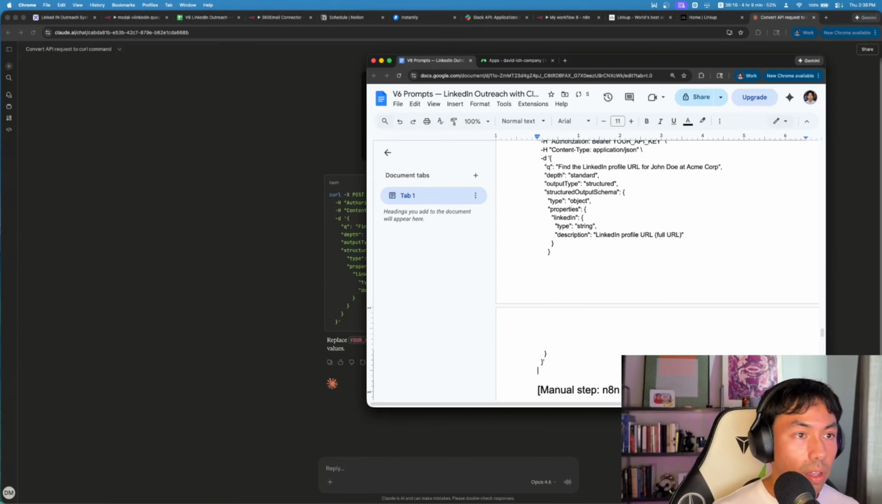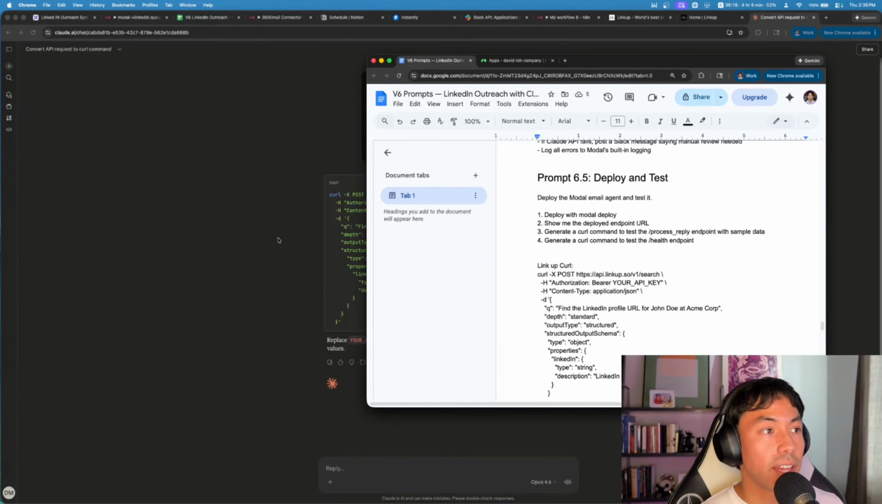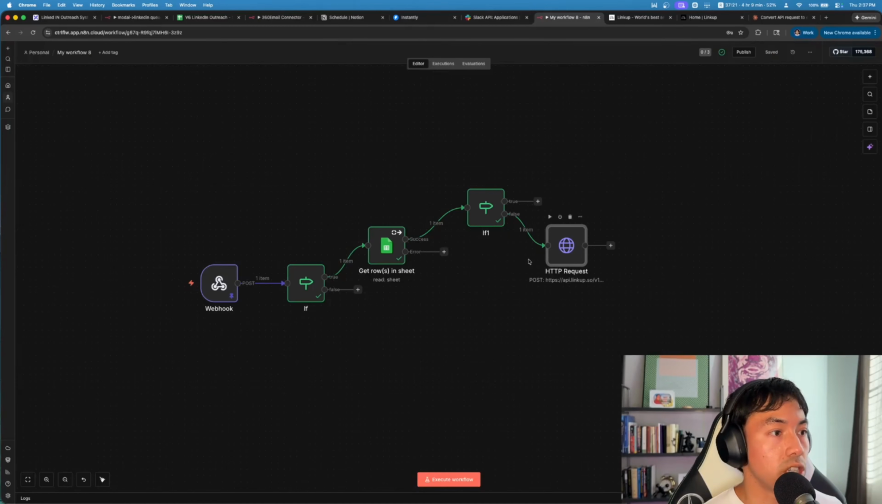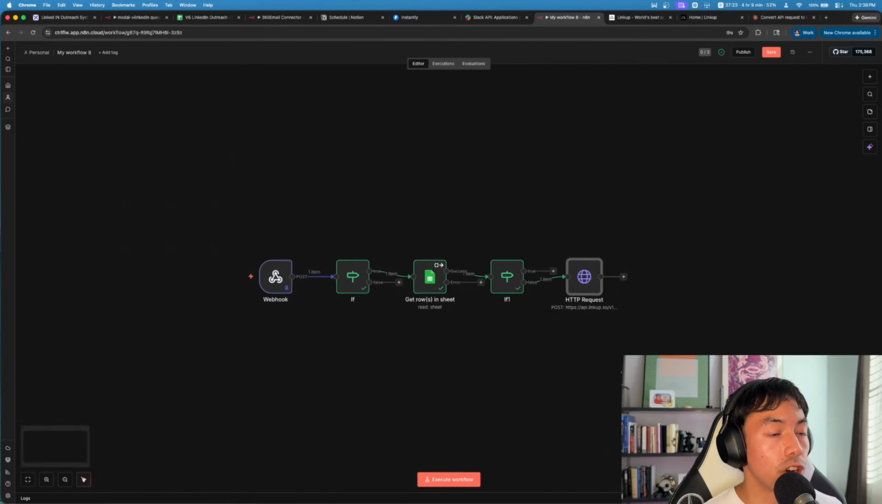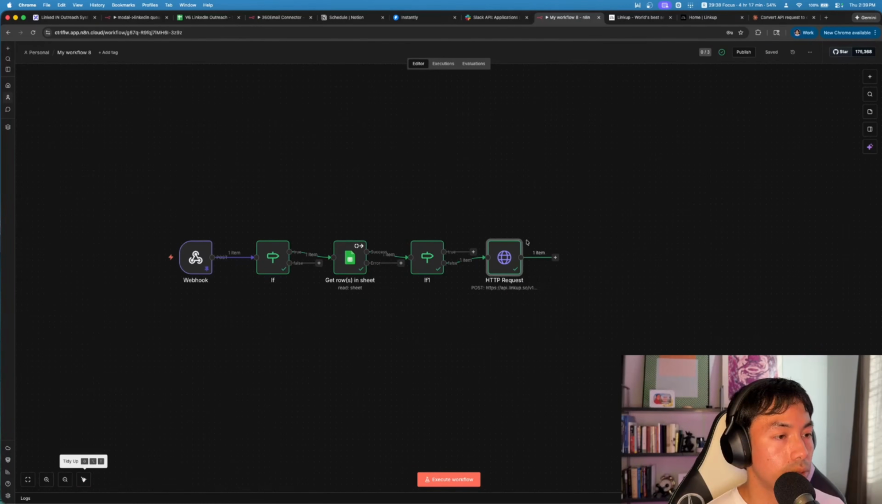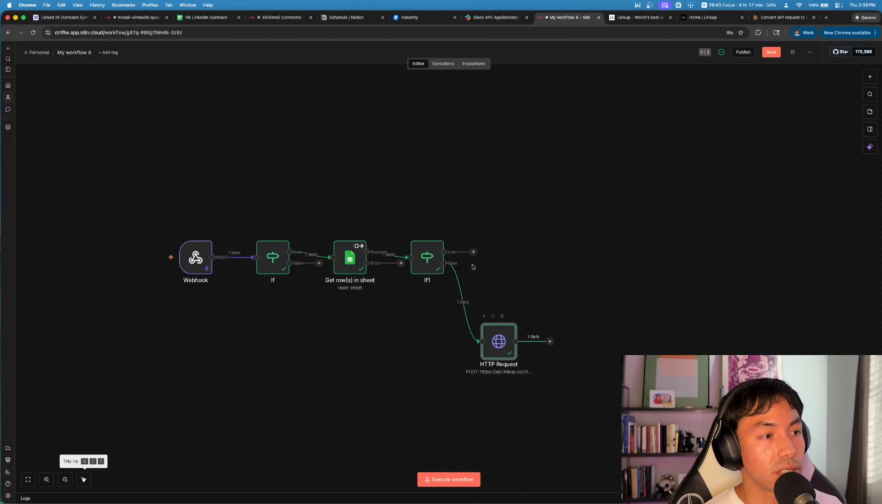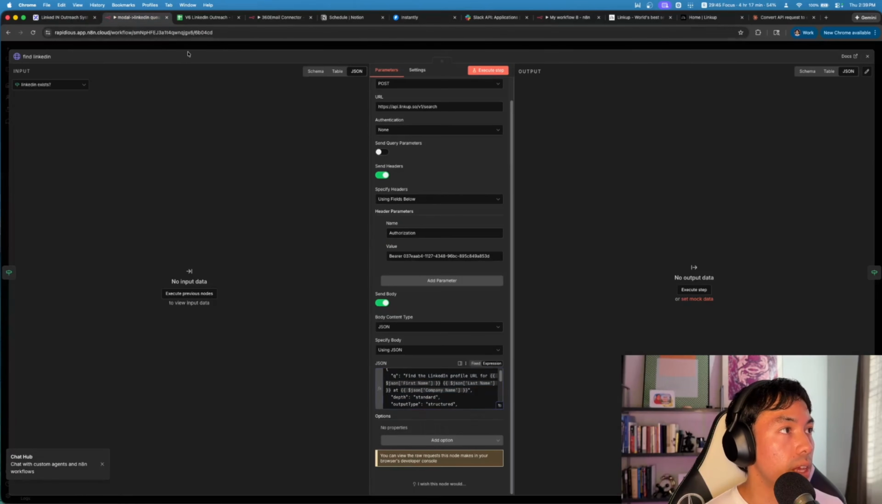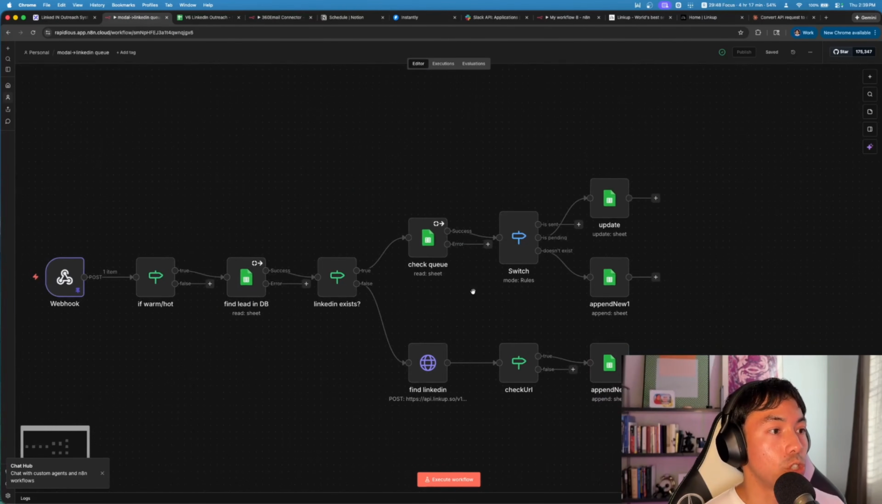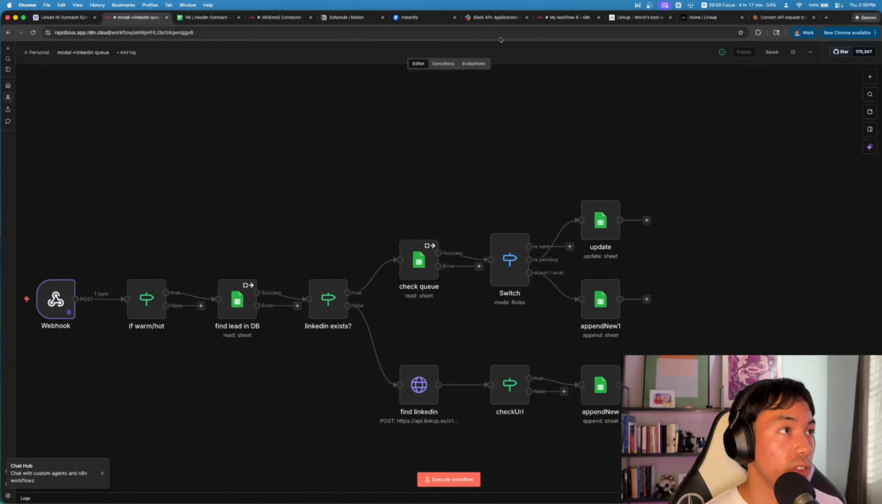I'll do the curl here. All right, cool. So you could just paste that there. So this is in the case in which we don't have their LinkedIn URL. Doesn't exist. Cool, so that worked. Awesome. So in the case where the LinkedIn URL does exist, we're just going to move on to the next step, which would be checking the queue tab to ensure that they're not there yet.